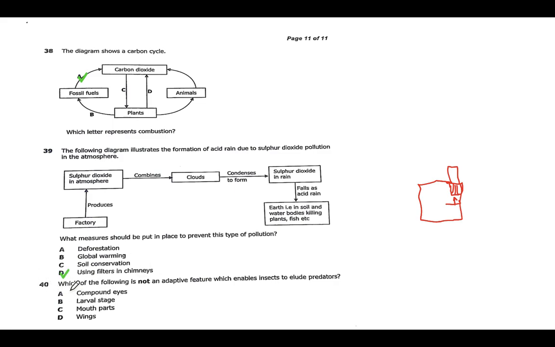And then we have question 40. Which of the following is not an adaptive feature which enables an insect to elude predators? We have to know that to elude means to evade, to run away, or escape. It can also mean a method by which organisms disguise themselves from predators. Now we have to know that the insect has eyes. Those eyes are used for sight. It's able to see where the predator is coming from, so that makes it able to elude the predator.